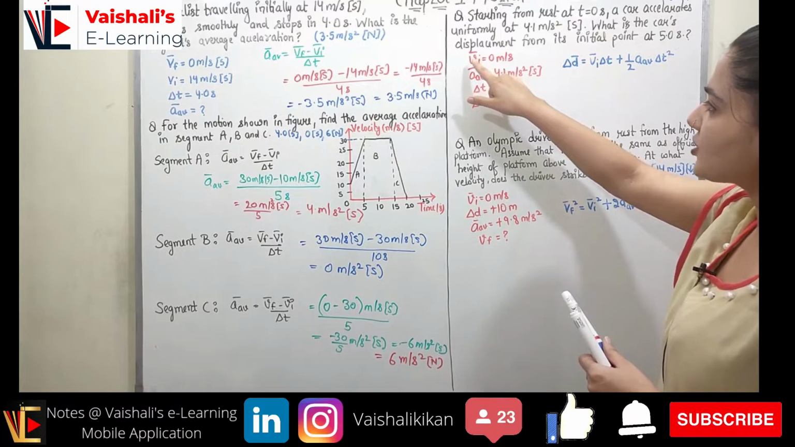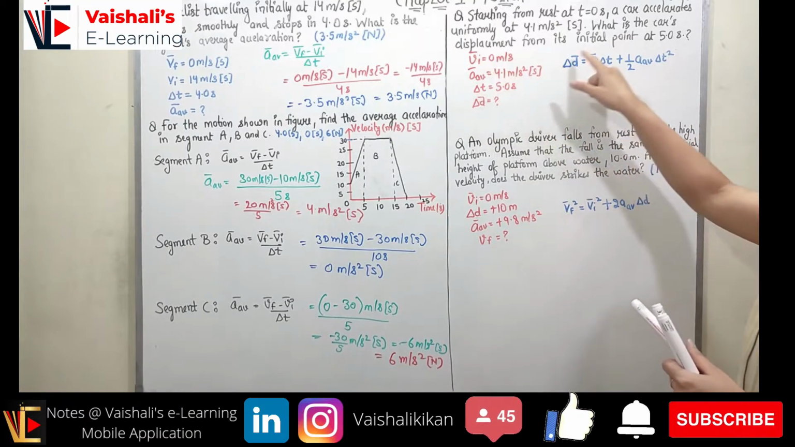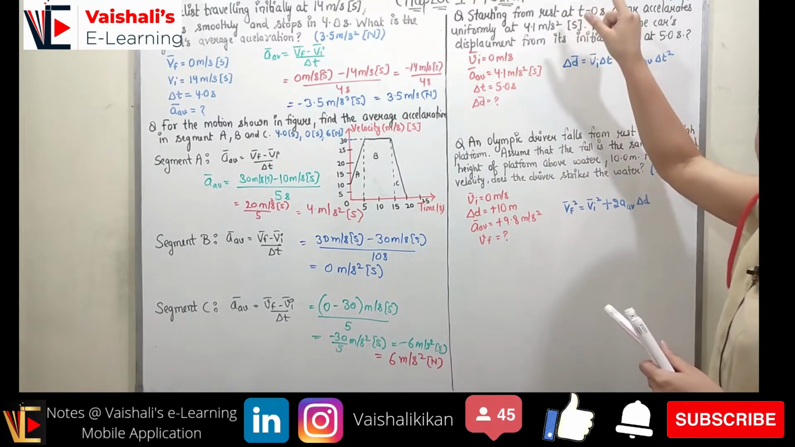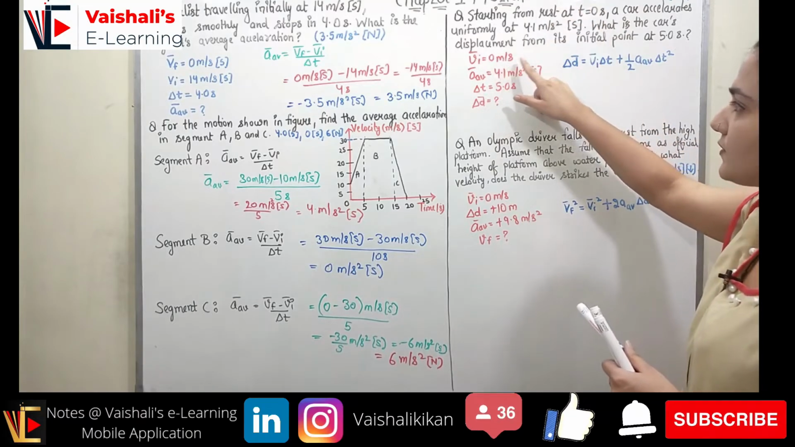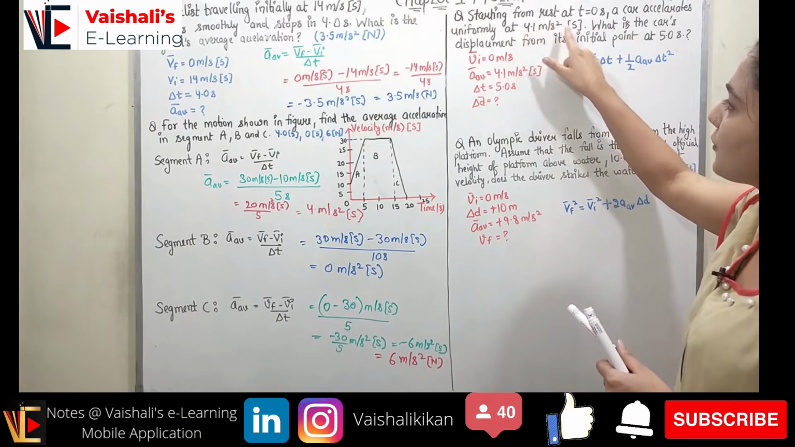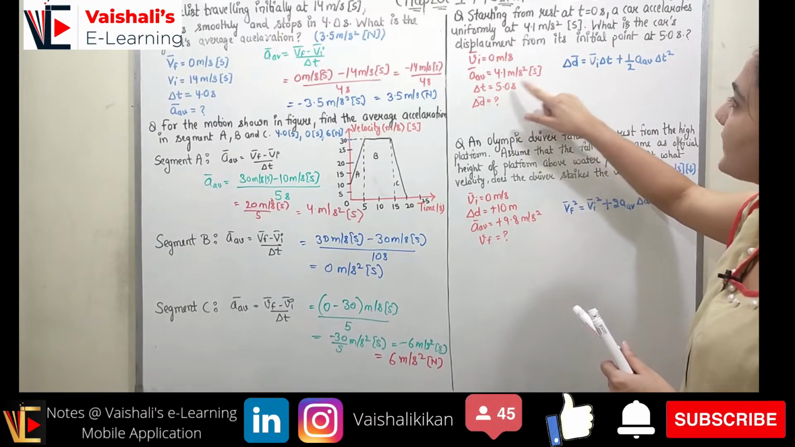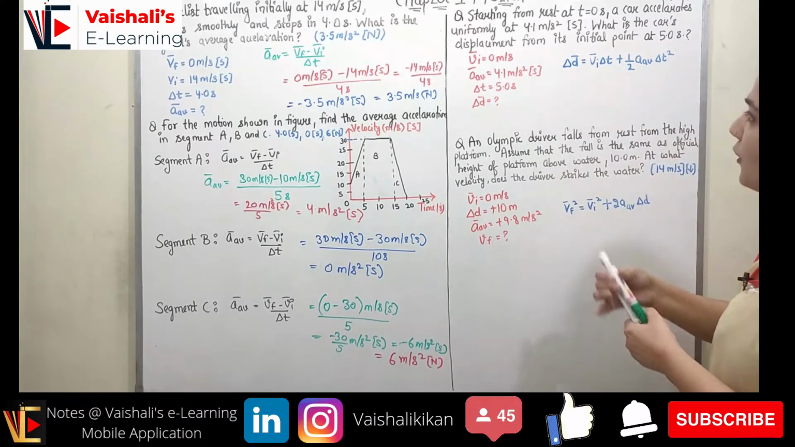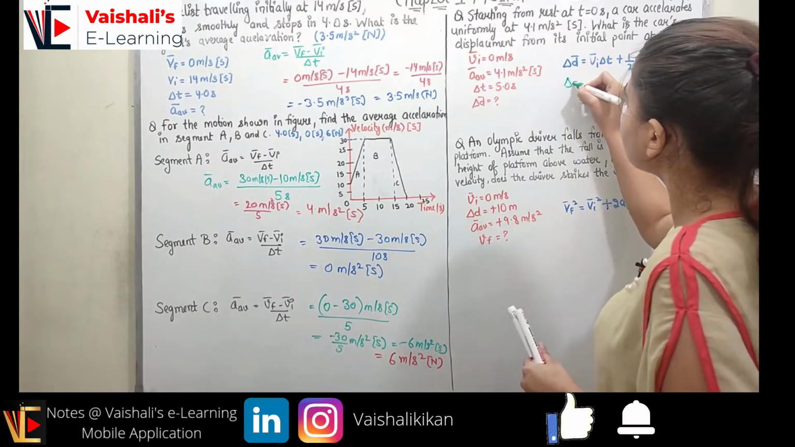We know initial velocity is 0 meter per second because it's starting from rest. Right, at rest the initial velocity is 0. Average acceleration is given, 4.1 meter per second square, and time is given, 5 seconds. So we need to put all of these things in this equation.